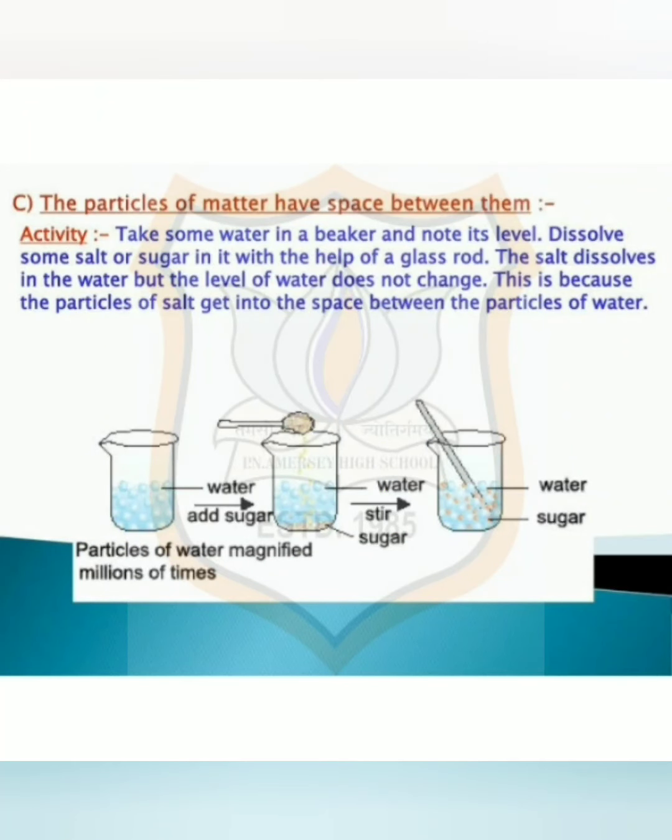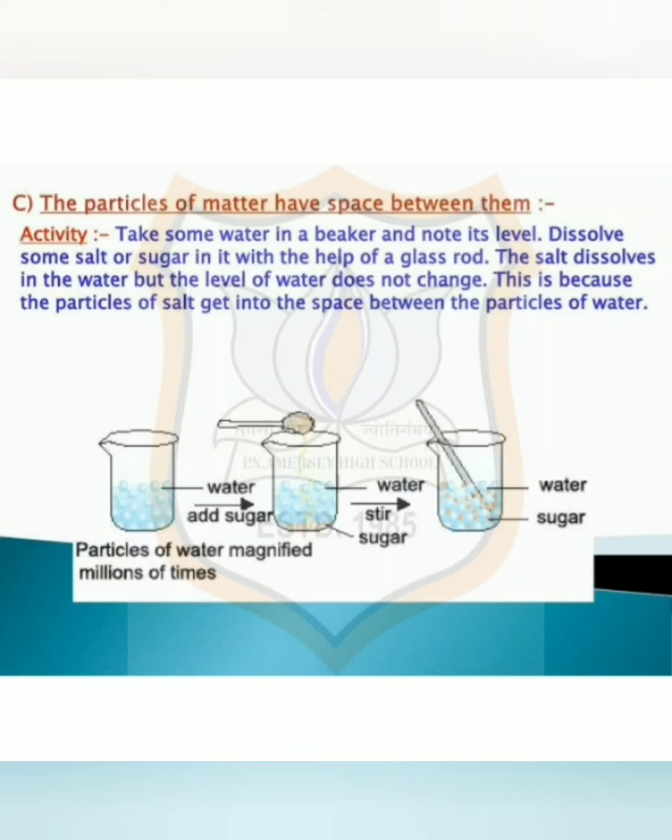Now next, student, it is true to say that particles of matter have a space between them, as the physical properties of matter state that matter possesses space between its constituent particles. For example, when we dissolve salt in water, the salt disappears. Where does it go?